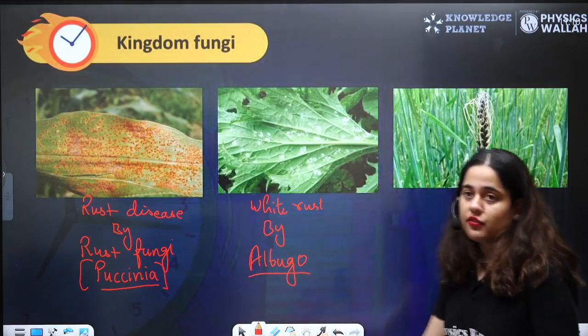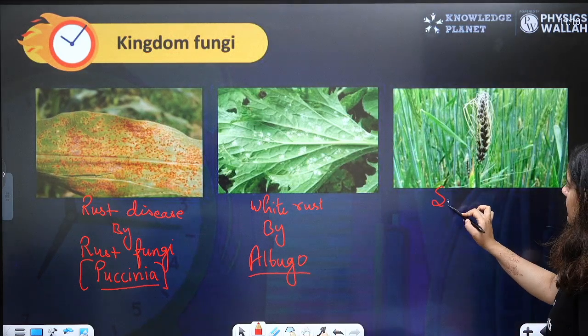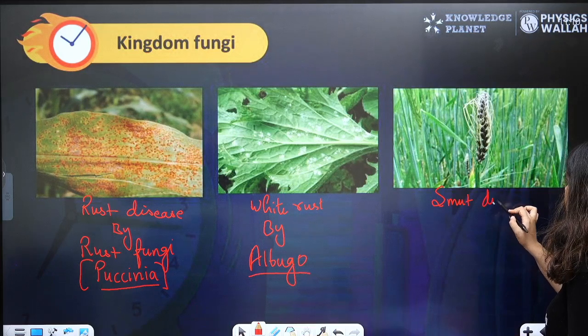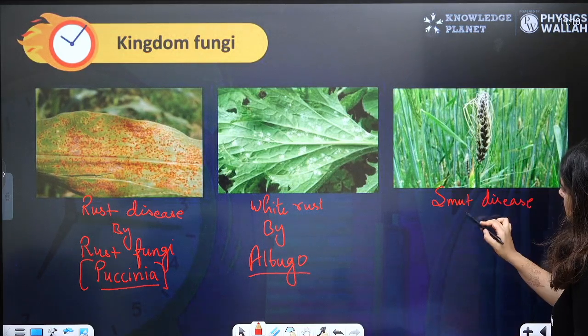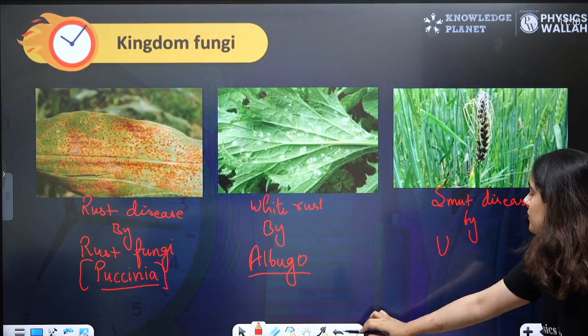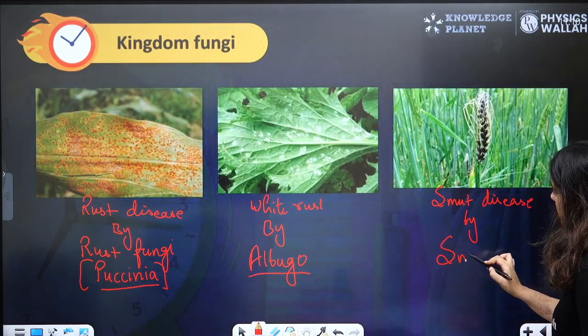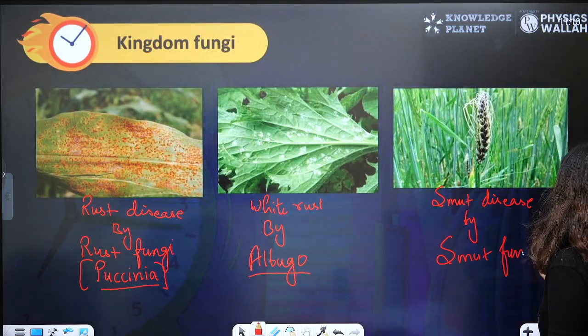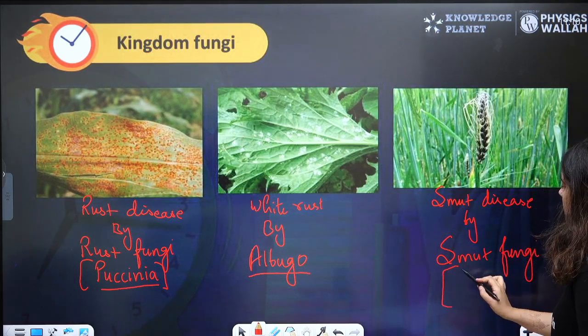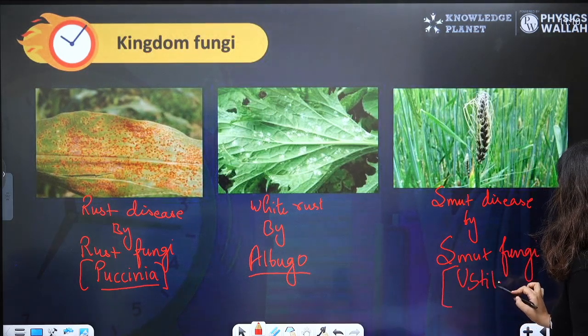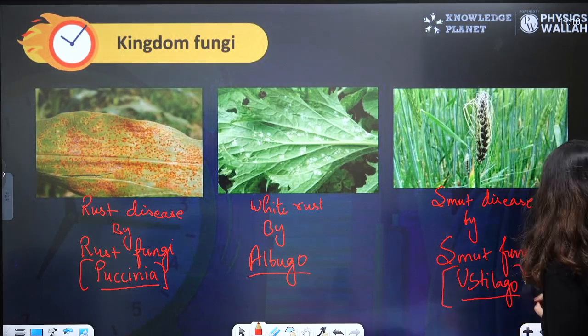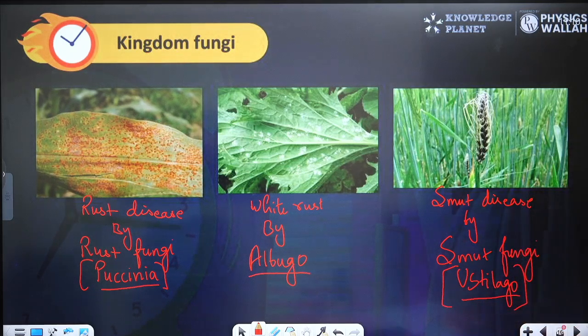This is white rust caused by Albugo, and this is smut disease where the grain becomes black by smut fungi, Ustilago. So here are some of the diseases caused by fungi: rust fungi, white rust and smut disease. I hope everything is clear.